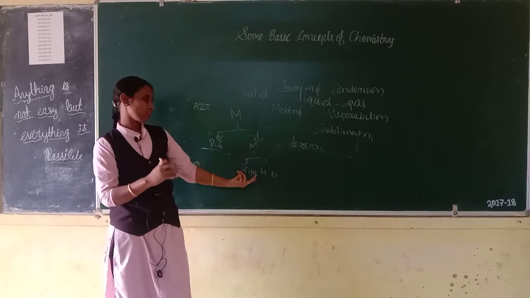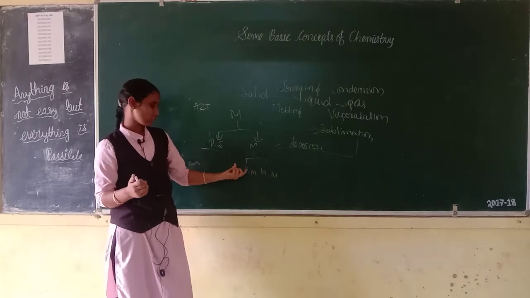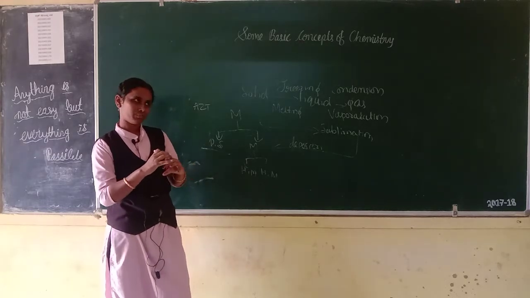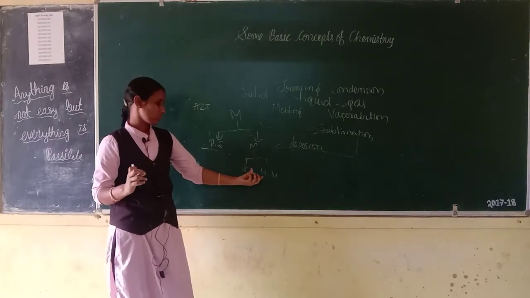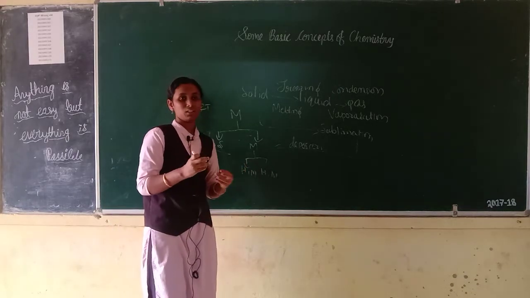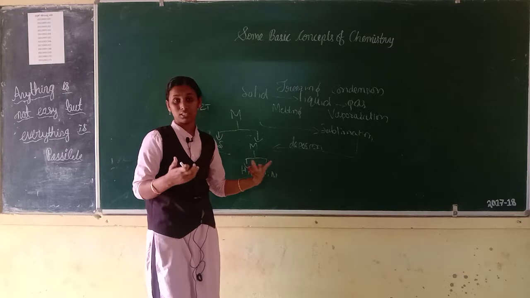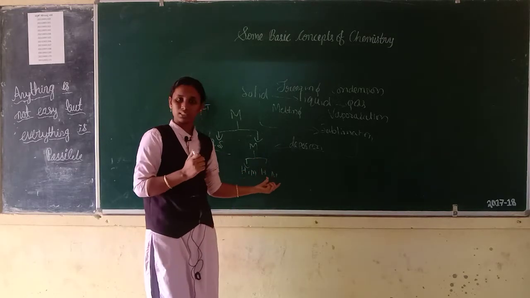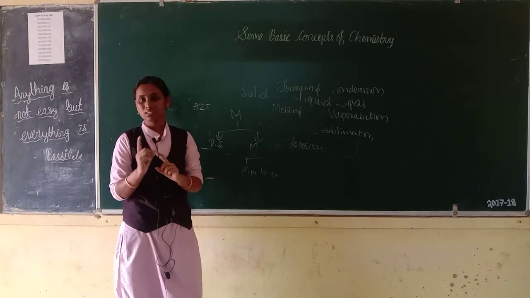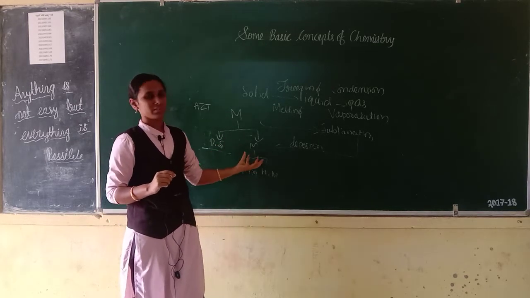Can you give an example for a homogeneous mixture? That is sugar solution, then salt solution. We can't divide the components easily. Then heterogeneous mixture means if a mixture has a non-uniform composition, that mixture is called a heterogeneous mixture. Example, a mixture of sugar and salt. That is an example for a heterogeneous mixture. These are all types of mixture.